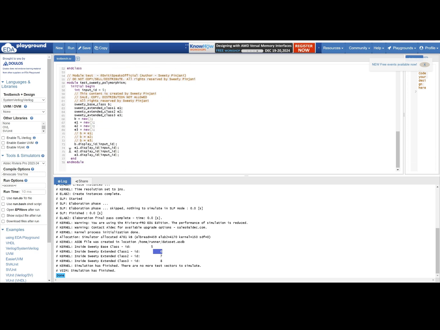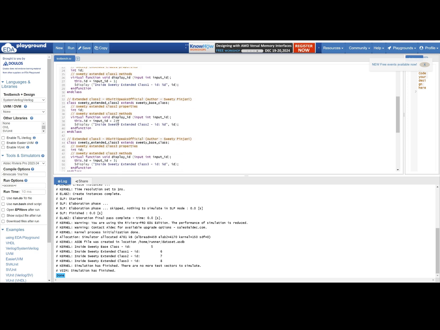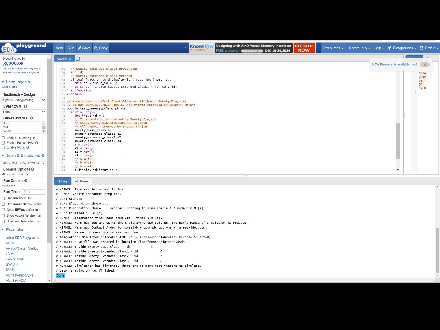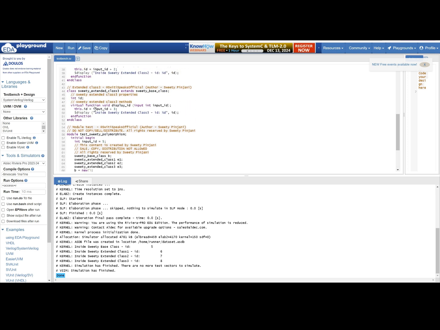Then you were calling the display method of extended class 2. What is the implementation inside extended class 2? You are incrementing the input ID by 2. 5 plus 2 is 7. This is what you are getting in display. Finally, I am calling the display ID of extended class 3. The implementation was I am incrementing the input ID by 3. 5 plus 3 is 8, which I am getting in the display.